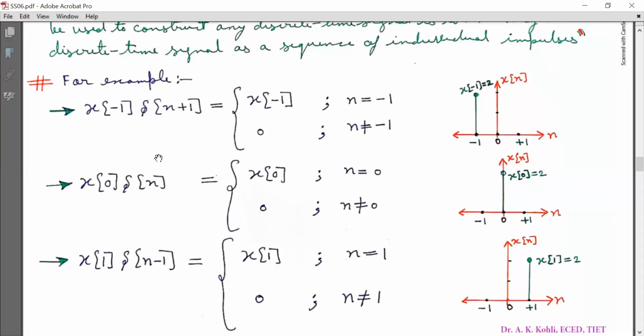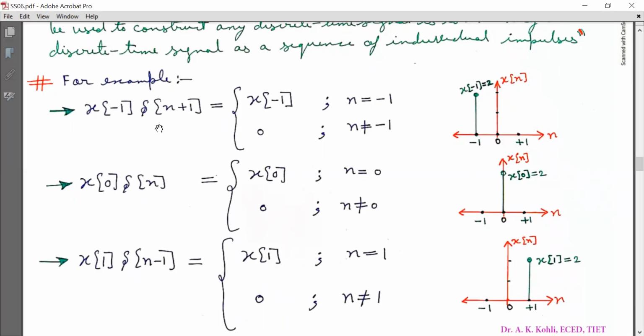Now, we need to plot this x[-1] δ[n+1], which is equal to x[-1] at n = -1 and 0 at n not equal to -1. Now look at this. This x[-1] is the scale of this unit impulse. This is a time advanced version of the unit impulse function. δ[n+1] is the time advanced version of the unit impulse function.